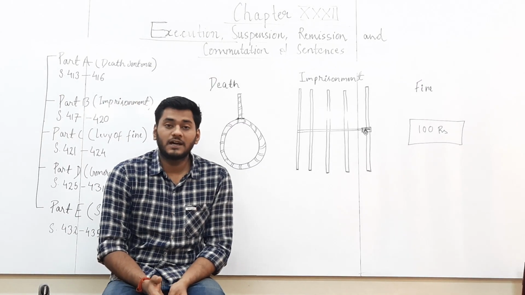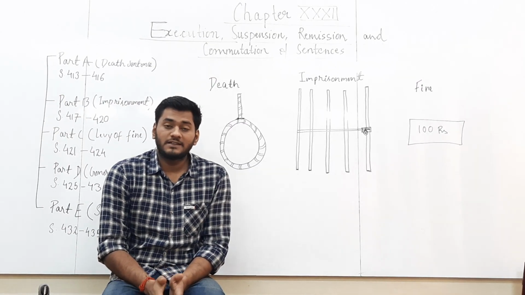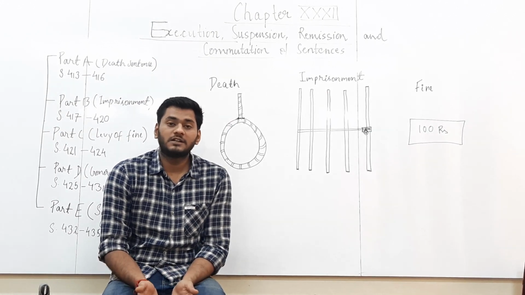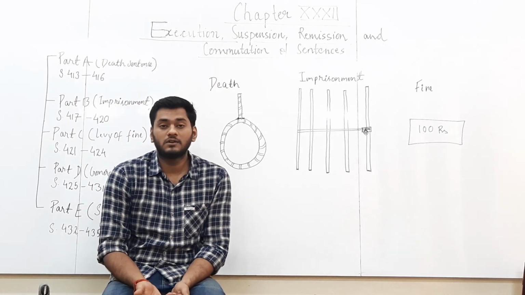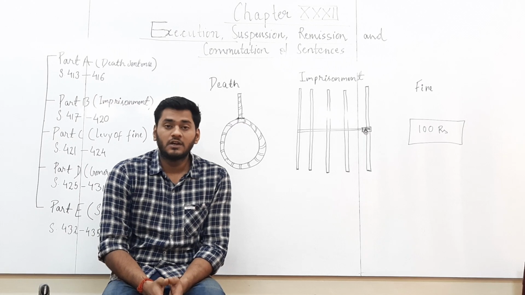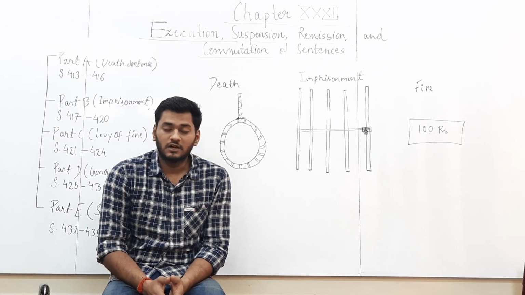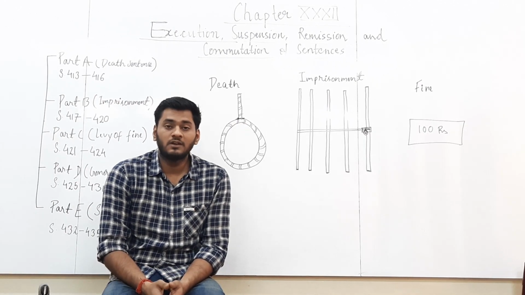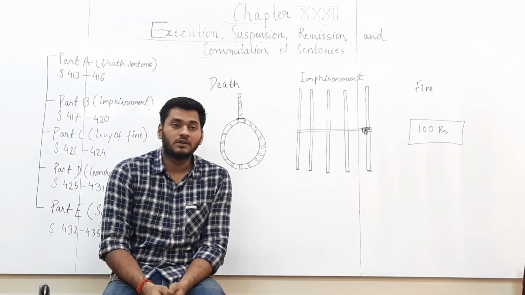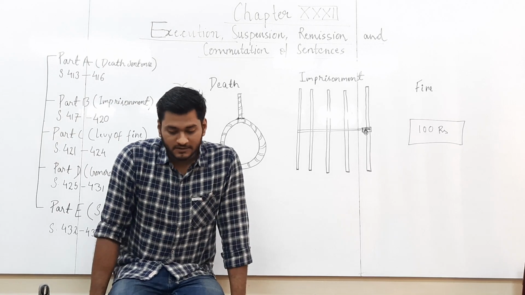Earlier, the provision was that the sentence will not be executed till she gives birth or till the termination of the pregnancy. After that, the sentence may be executed. But after the 2009 amendment, it has been done away with, and the position has changed. If the sentence of death is passed against a woman who is pregnant, then the sentence will be commuted to life imprisonment, as provided under section 416.